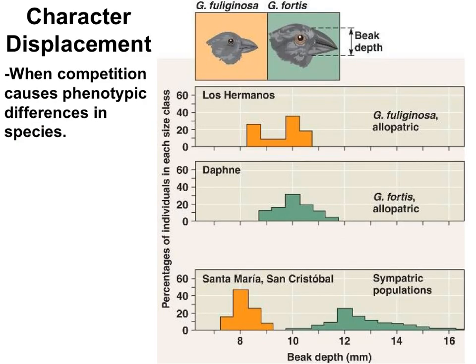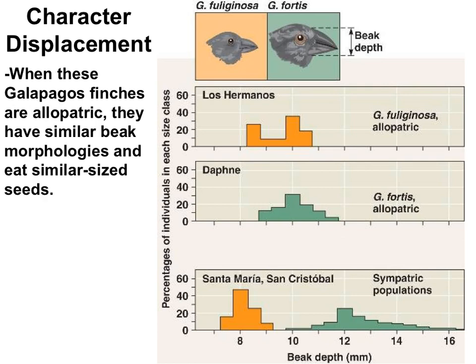As a result of interspecific competition, organisms can actually evolve and change traits. When competition results in a shift in traits, this is called character displacement. These Galapagos finches are a great illustrative example. The two Galapagos finches are G. fuliginosa and G. fortis. Both species eat similar foods of seeds. For simplicity's sake, I'm going to call this guy the orange finch and this guy the green finch. And what we're keeping track of here is beak depth.